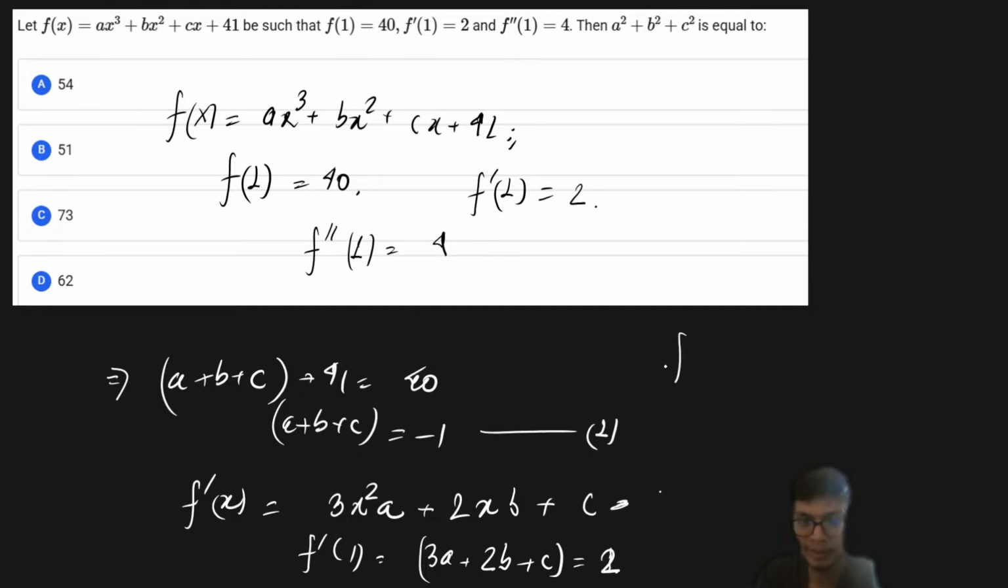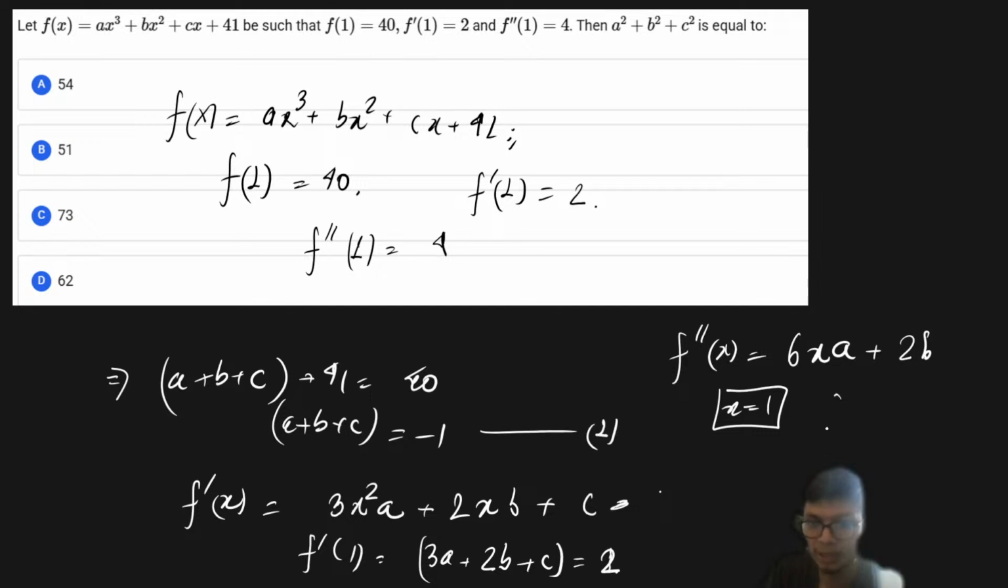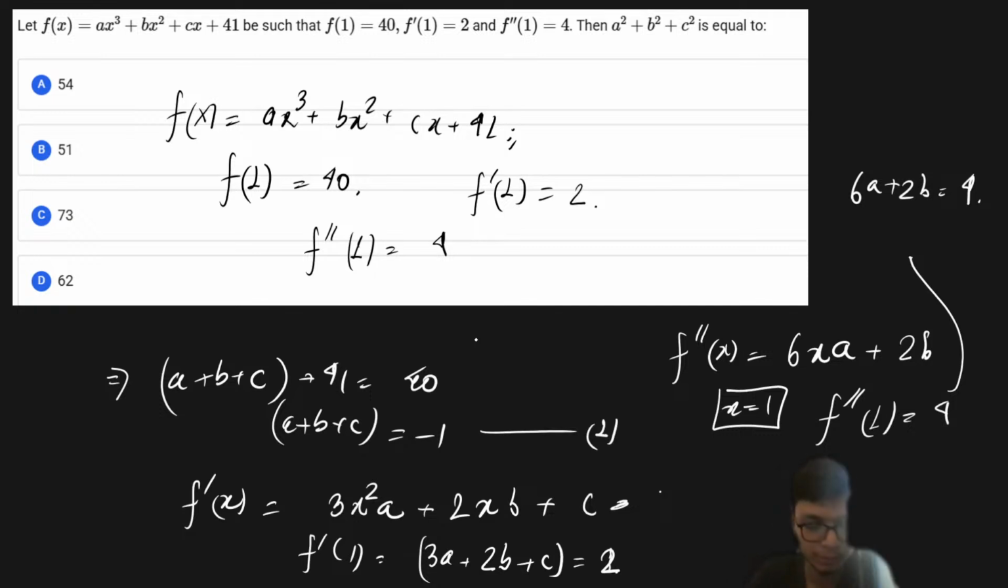Now similarly, if you differentiate this again, we are going to get 6xa plus 2b, and at x equals 1, f double dash of 1 is given as 4. So from this, I get 6 times a plus 2 times b is equal to 4. Right, now you have 4 equations and 4 unknowns. That's what you have to solve in order to get the values of a and b. It's just a simple problem.